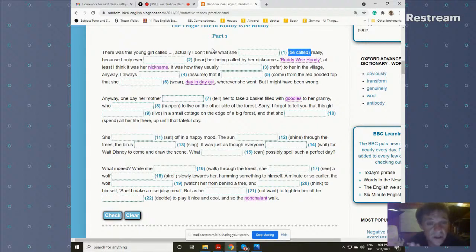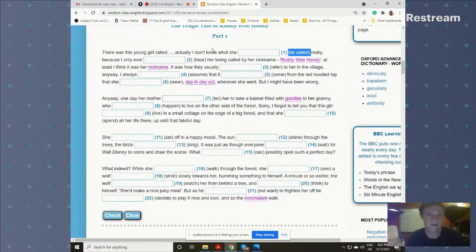Here, Roald Dahl has chosen to say "because I only ever heard," and there's not much difference between "I only ever heard" and "I had only ever heard." The only difference is that when you put in the "had," it makes it clear that the narrator is saying that in his life, he had only ever heard, up to that moment, her being called by her nickname.